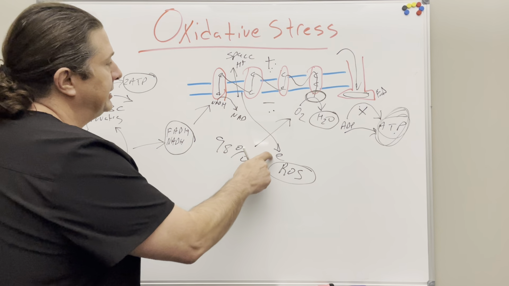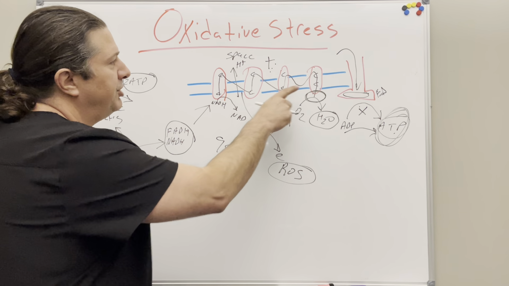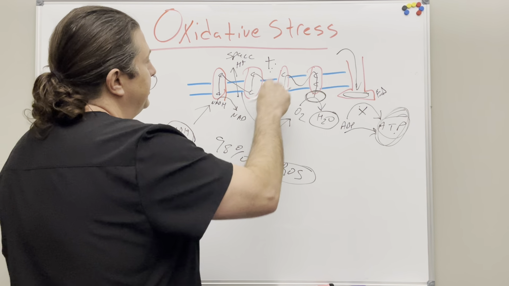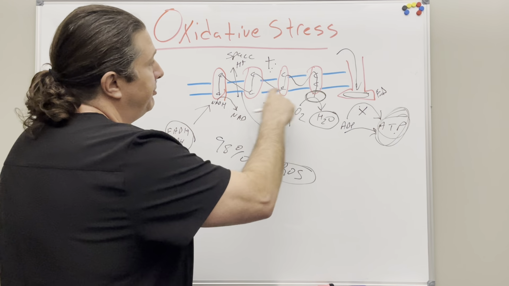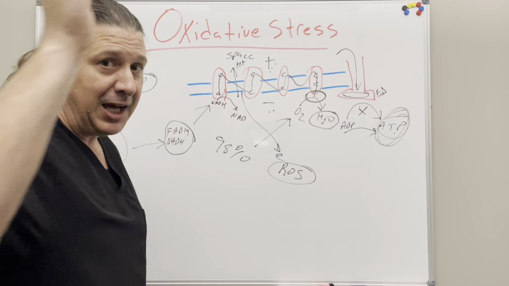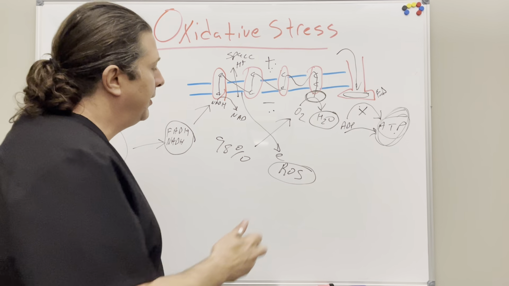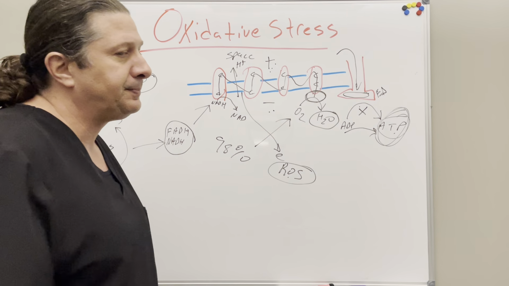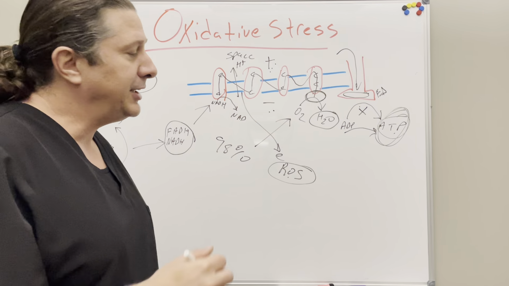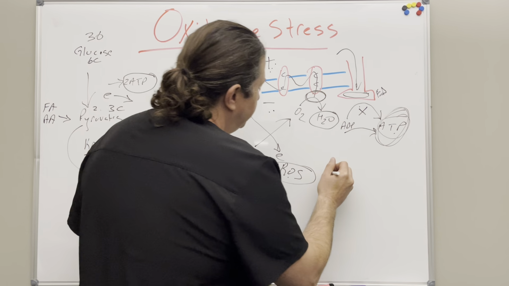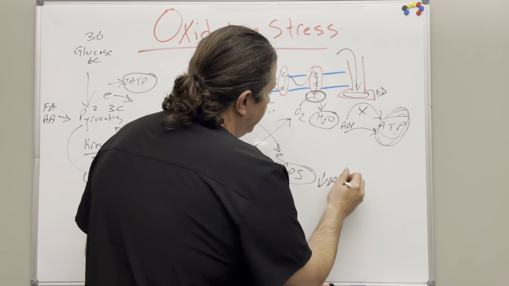So electron escape would be an inefficiency of the system. If this system isn't pumping those protons like it should, electrons are getting out before they finalize their whole pathway of creating that charge separation, and they become ROS. So as ROS increases, you would assume ATP production would decrease.